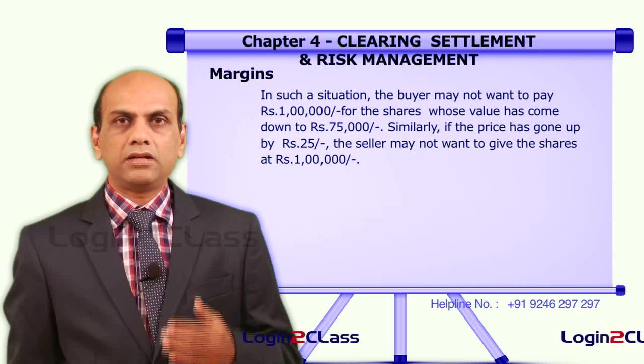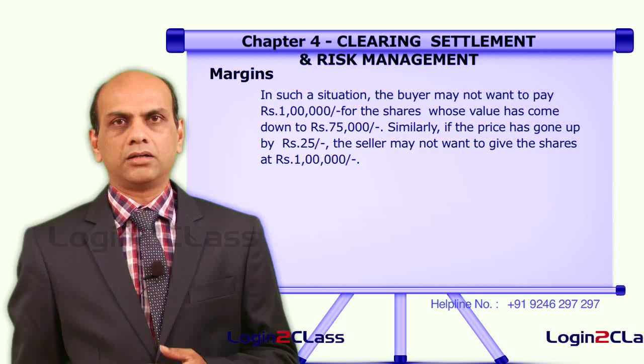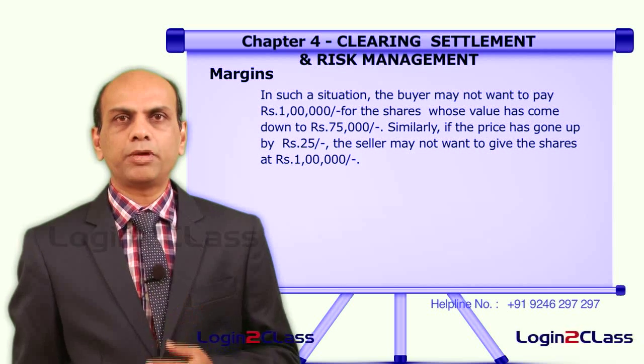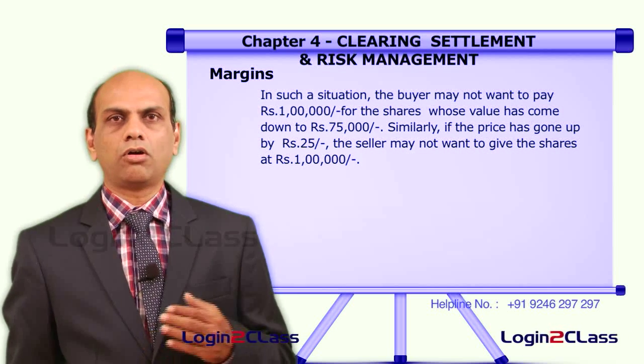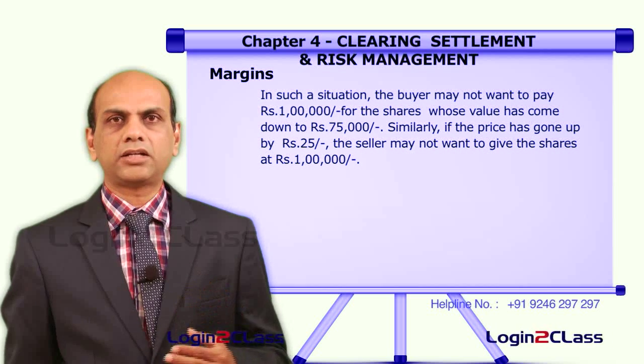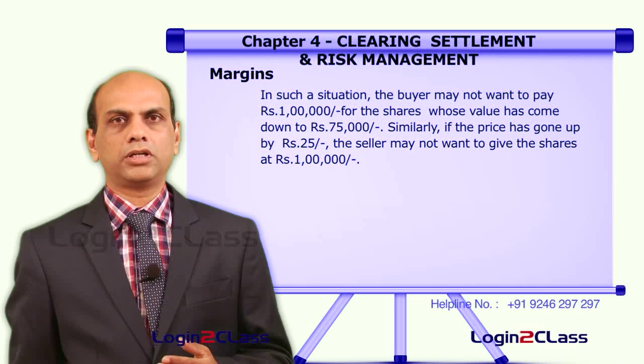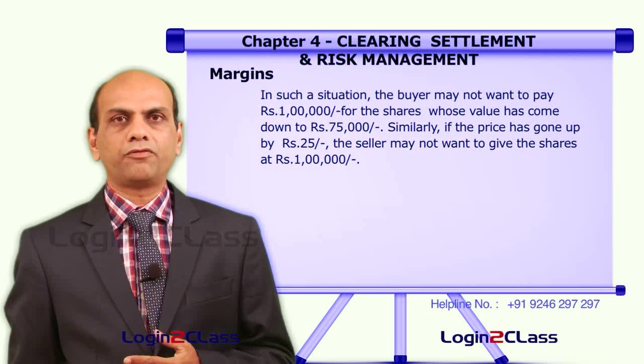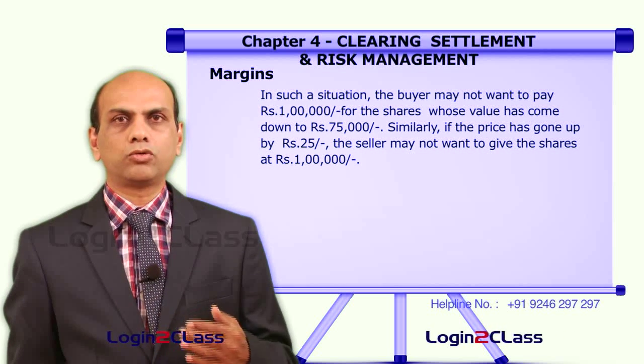So the delivery is not yet effected by the seller. The delivery will be effected after a day, but he has paid only an initial margin of 15,000 rupees at the time of selling of this particular security. So he is foregoing a profit of around 10,000 rupees.